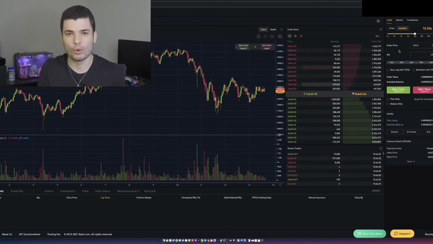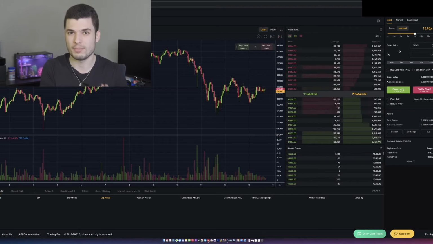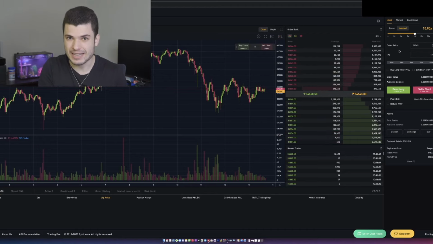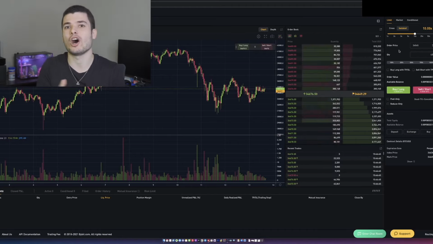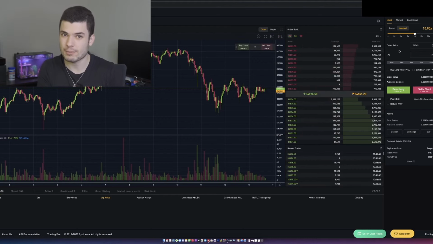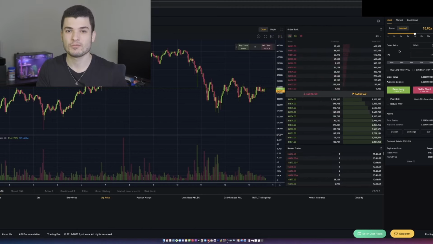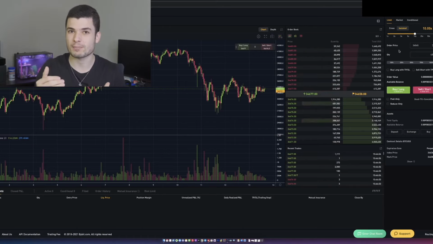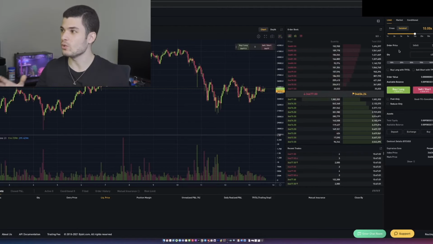Let's say you have 0.1 Bitcoin and you're using a 10x leverage. Your trade is going to be worth 1 Bitcoin, right? So if Bitcoin moves 10%, you're making 10% times the 10x that you're doing. So you're making 100% gain if you're on a 10x leverage. A 10% Bitcoin move is a 100% move with the amount you have, right? So if you have 0.1 Bitcoin, you're on a 10x leverage, Bitcoin moves 10%, you've made 100%. So you've made 0.1 Bitcoin in profit. And that's sort of the beauty of how this whole thing works.